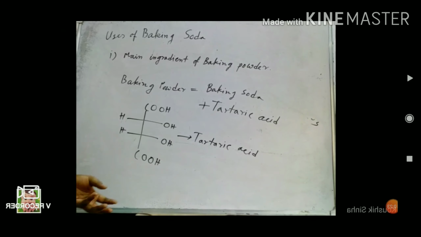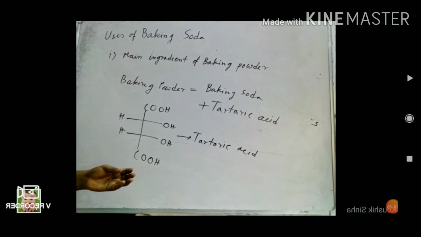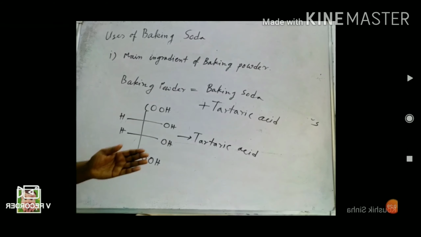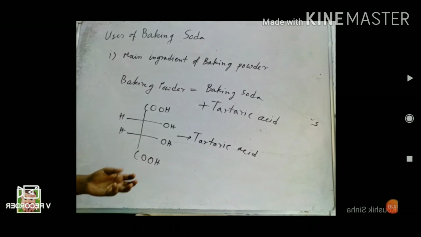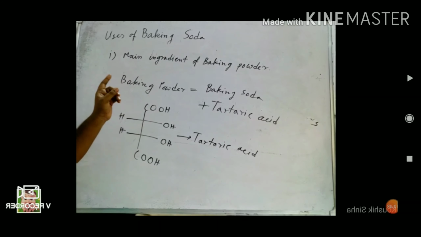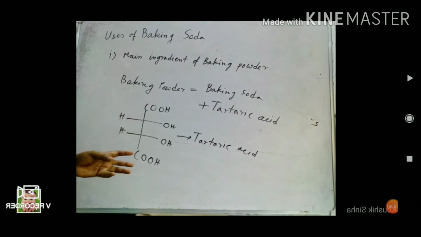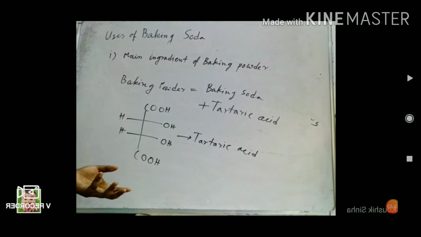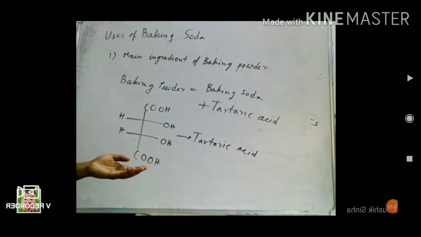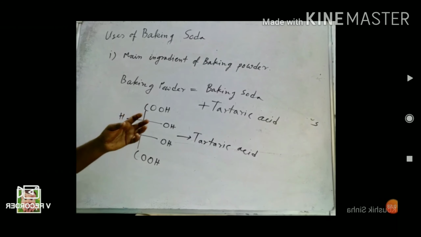When we add baking powder to any food substance, like in the preparation of bread, cake, or cocoa, how does it work? The acid plus bicarbonate generates CO2 plus water, and when that CO2 escapes, the food substance becomes puffy or spongy.